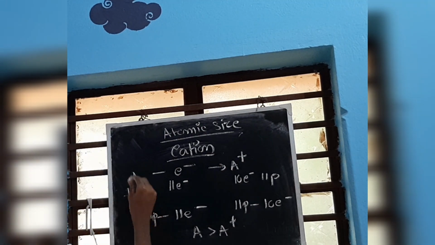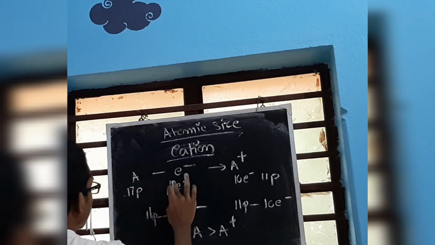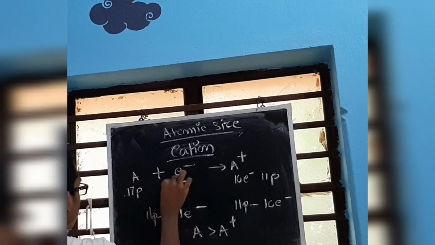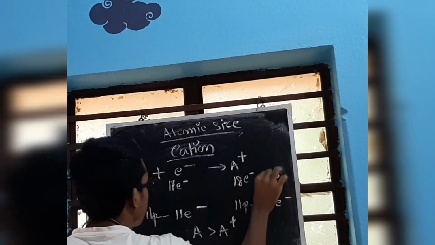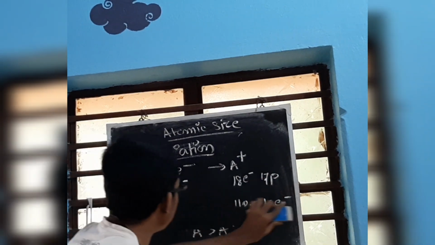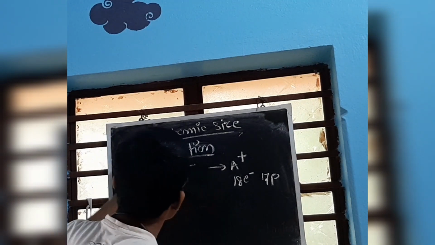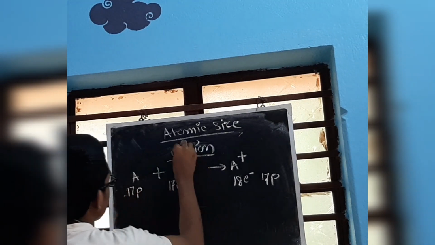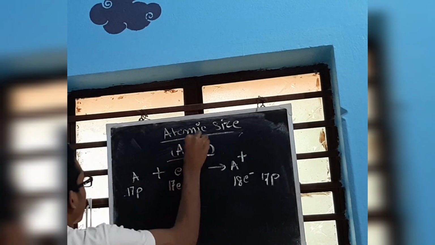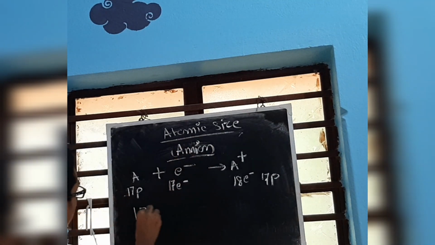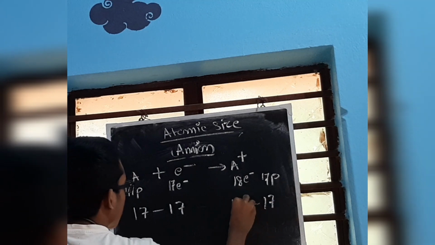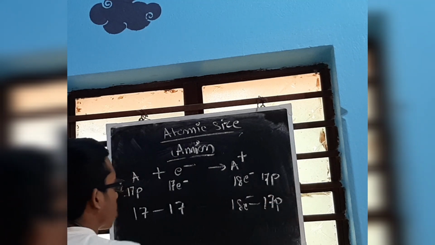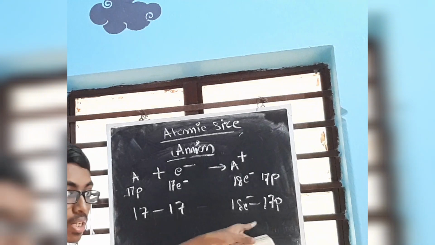Let us take an atom having 17 protons, gaining 1 electron, so 17 electrons now become 18 electrons and 17 protons. Previously, 17 was attracting 17, now 18 electrons and 17 protons. So the proton is not dominant, the electron is dominant.